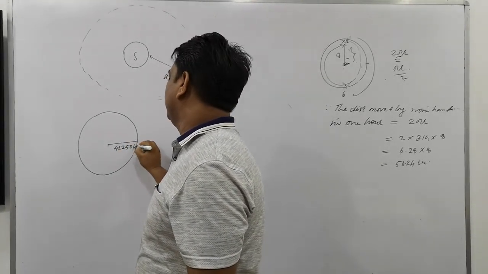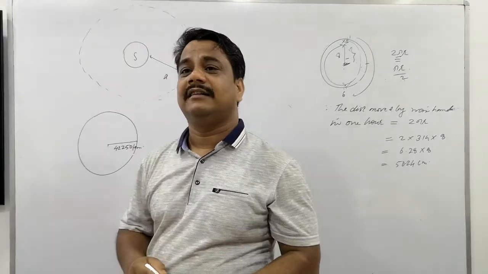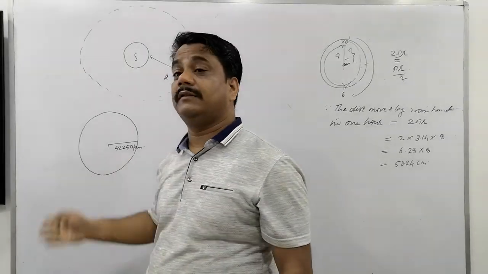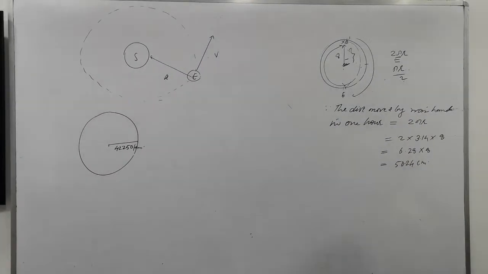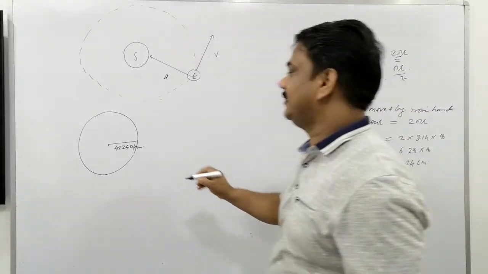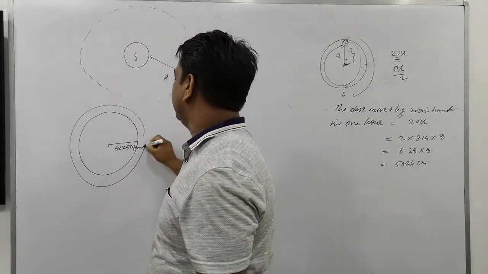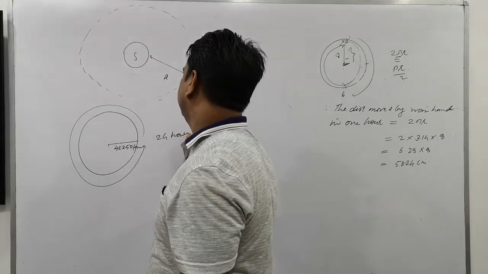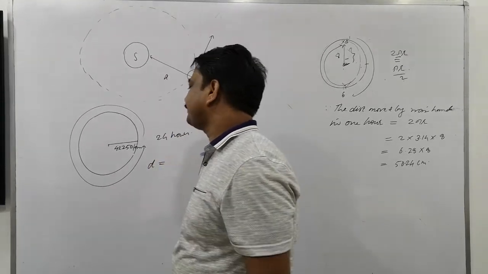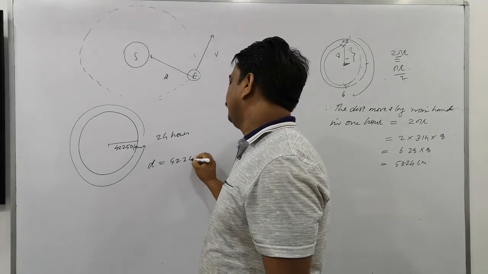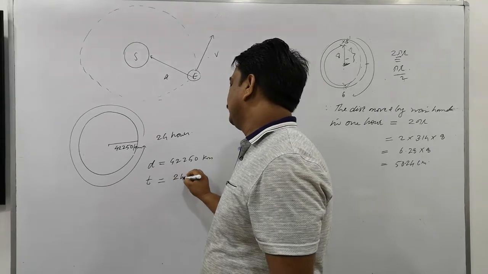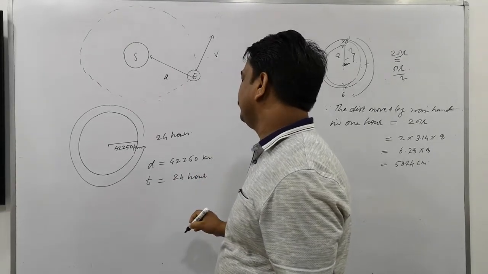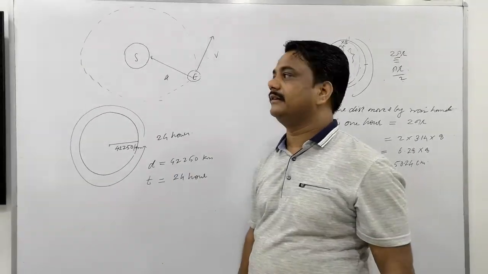42,250 kilometer. Think, so much distance, 42,250 kilometer I have drawn on the board. Calculated speed: it takes 24 hours to revolve, 24 hours all around this. How much time does it take? 24 hours. So distance is what? 42,250 kilometer, and time is what? 24 hours. So we want to find the speed in kilometer per hour or meter per second?